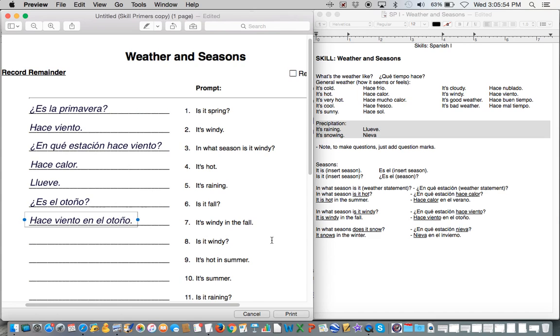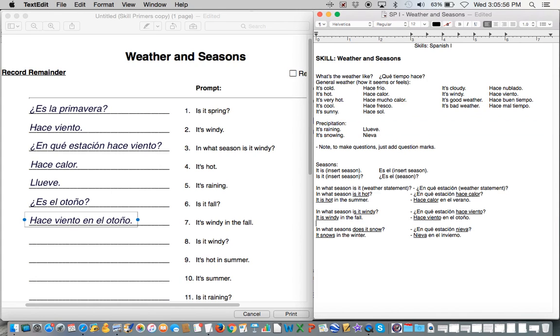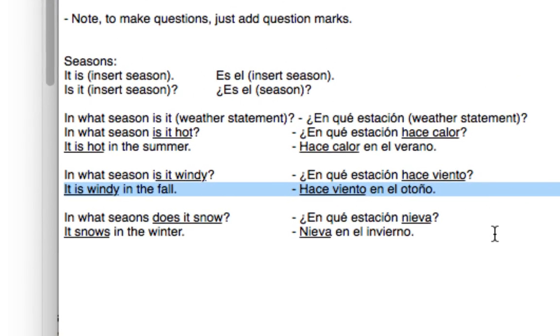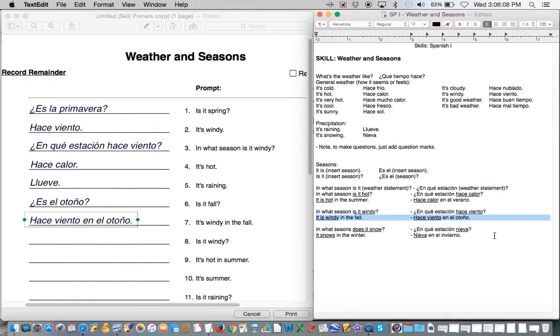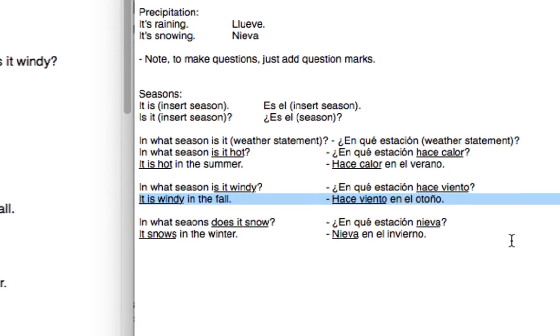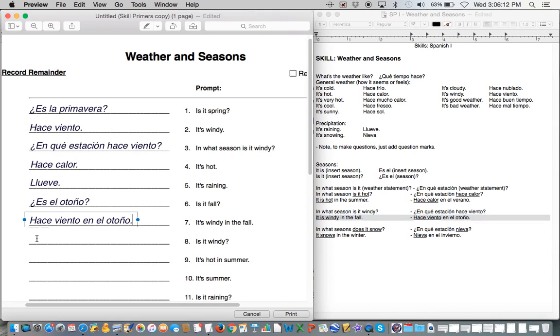If you want to know where that is, that's over here in the notes. Let's see, happens to be exactly from the notes. It is windy in the fall. Hace viento en el otoño. I could switch out otoño for any of the other seasons and it would make perfect sense.